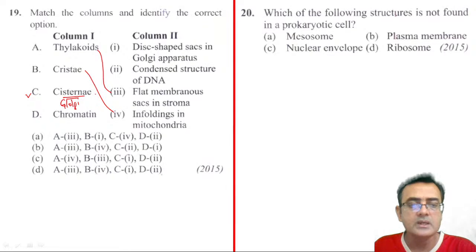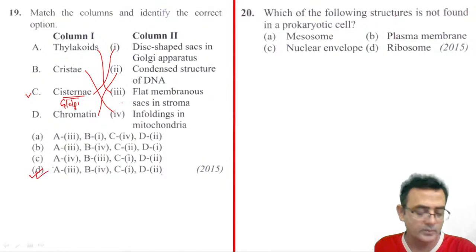So cisternae is the disc-shaped sac present in the Golgi apparatus. Chromatin, the condensed structure of the DNA. Okay, so A1, right? A is which one now? A is 3, so A3, then B4, D number, and D3. D is which one? 2, D2. Yeah, D number is correct.